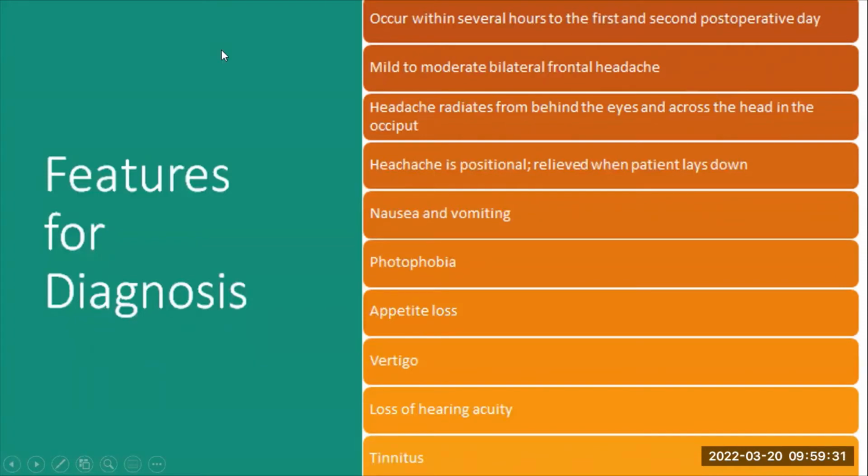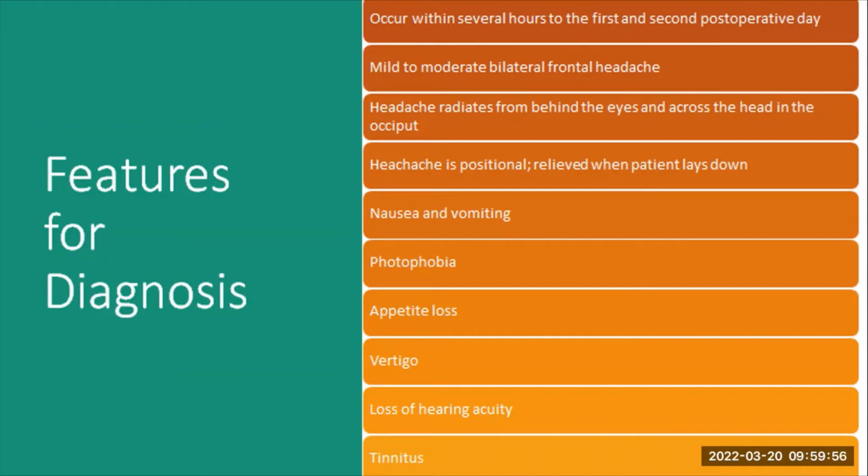Some of the features for diagnosing postural puncture headaches: determine how long it has been since you've placed the epidural. Normally, a postural puncture headache occurs within several hours to the first and second post-op days. The patient might have a mild to moderate bilateral frontal headache.